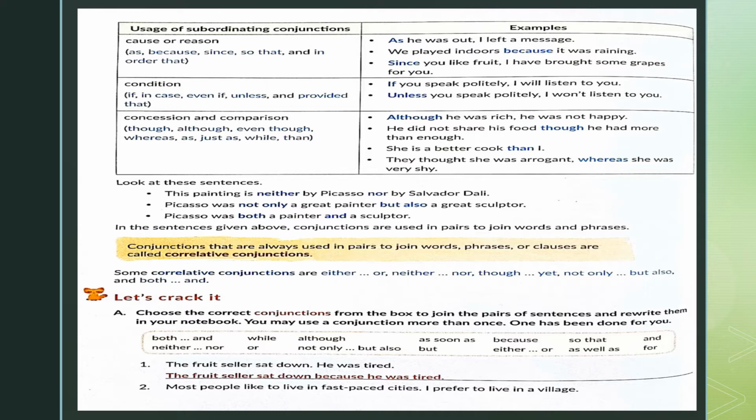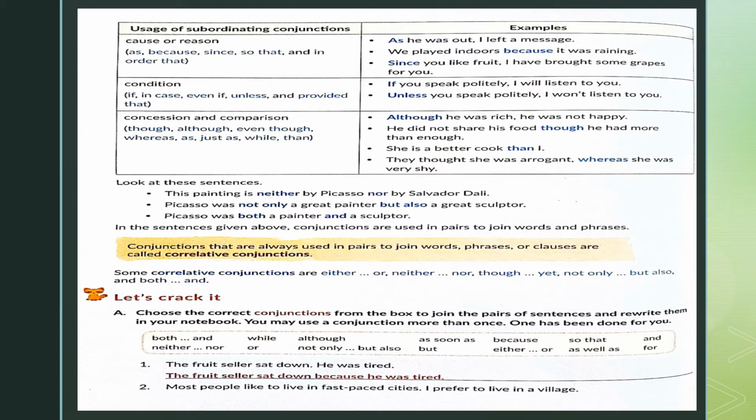Just like coordinating conjunctions, these correlative conjunctions are also joining sentences of equal importance, but they always exist in pair. So if somebody asks you what is the difference between a coordinating conjunction and a correlative conjunction, both are joining sentences, phrases and clauses of equal importance. The main difference is that a coordinating conjunction is a single word, but correlative conjunctions always exist in pair, like either or, neither nor, though yet, not only but also, both and, etc.